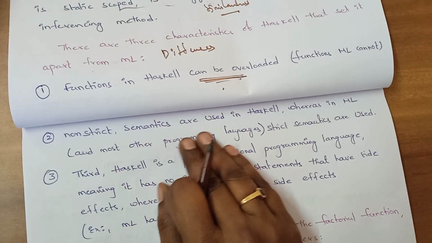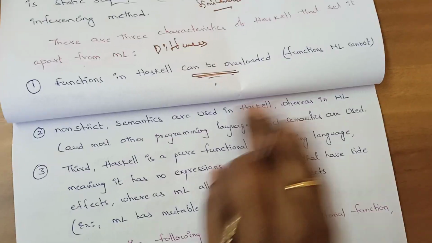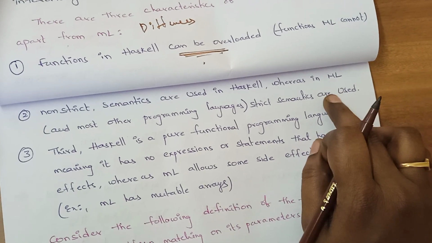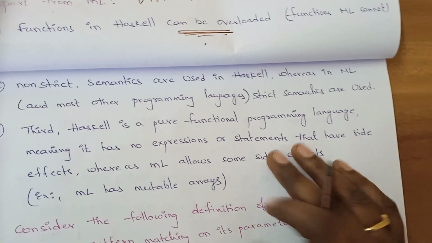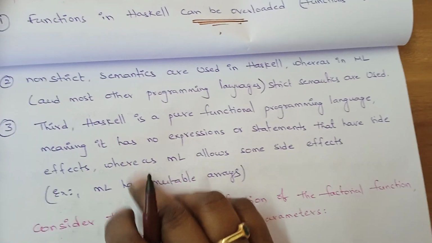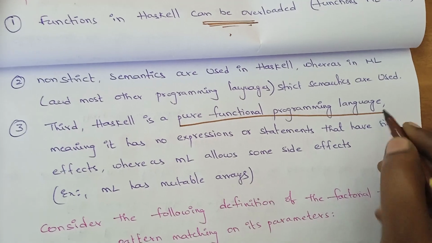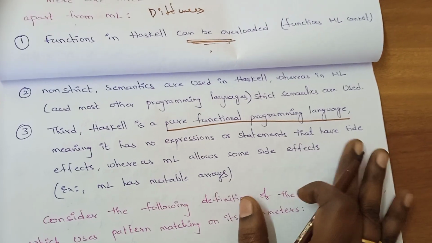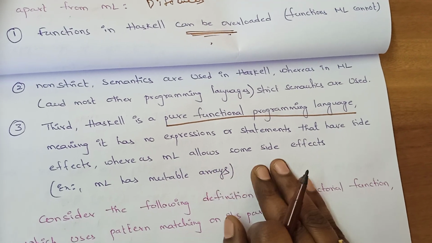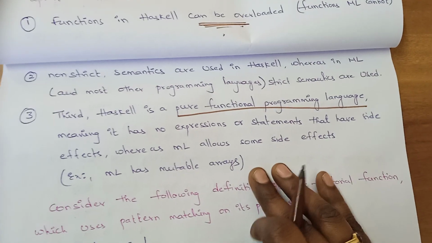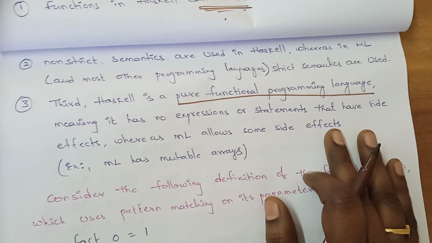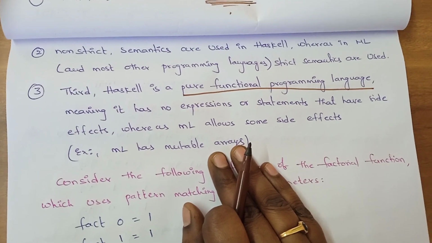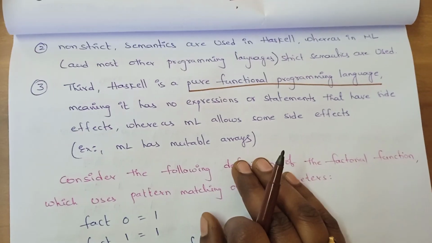Non-strict semantics are used in Haskell, whereas in ML and most other programming languages, strict semantics are used. We will discuss this point elaborately below. The third difference is that Haskell is a pure functional programming language, meaning it has no expressions or statements that have side effects, whereas ML allows some side effects. Why does ML have side effects? Because ML has mutable arrays. That's why ML has side effects when we use expressions and statements.